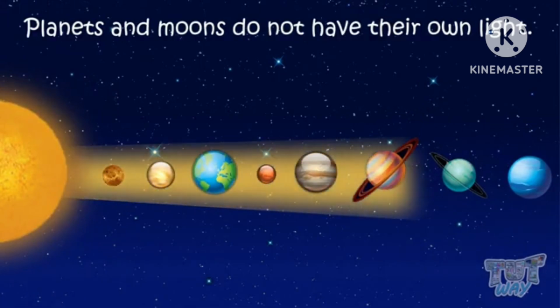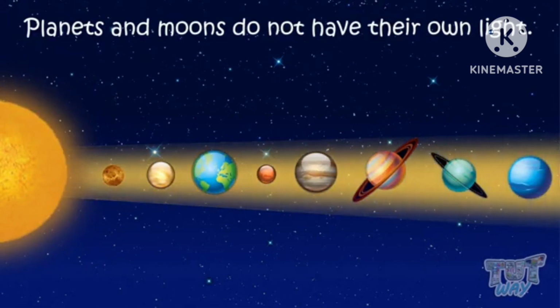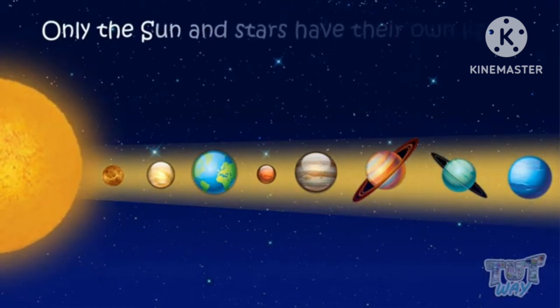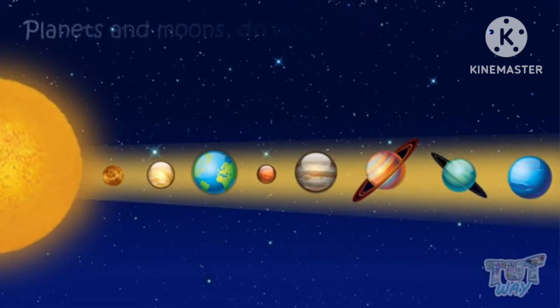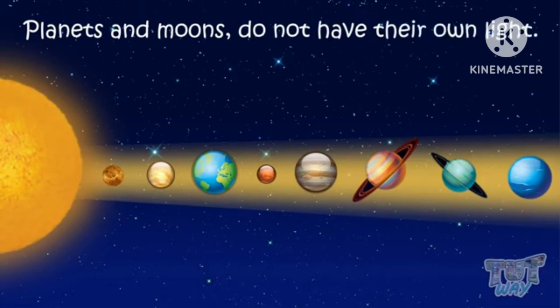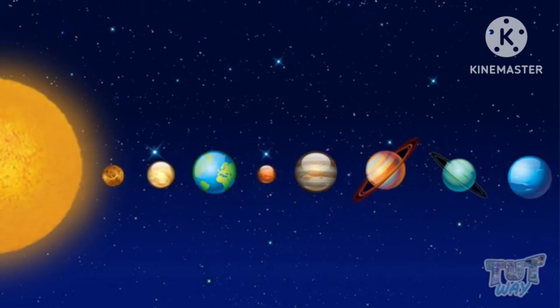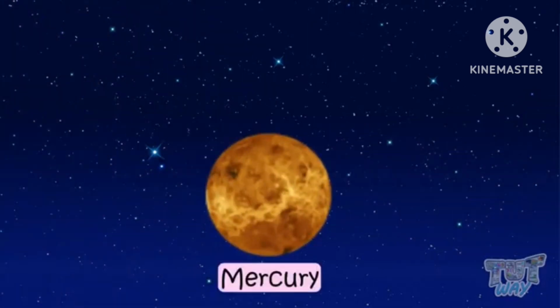Planets and moons do not have their own light. And you know children, the planets and moons do not have their own light. Only the sun and the stars have their own light. And planets and moons take the light from the sun. Moon takes the light from the sun.